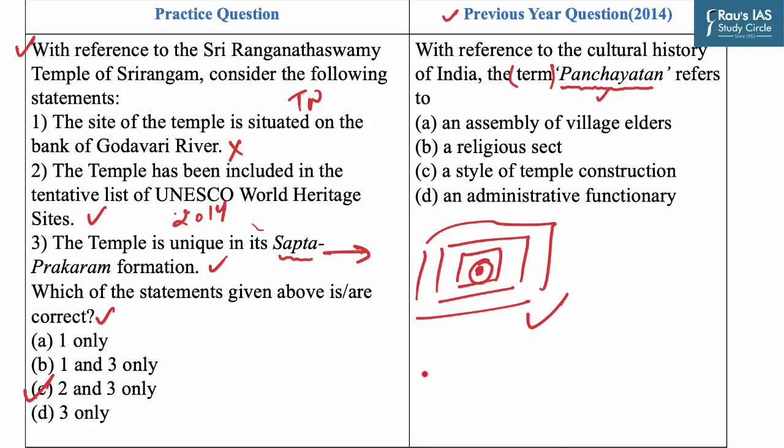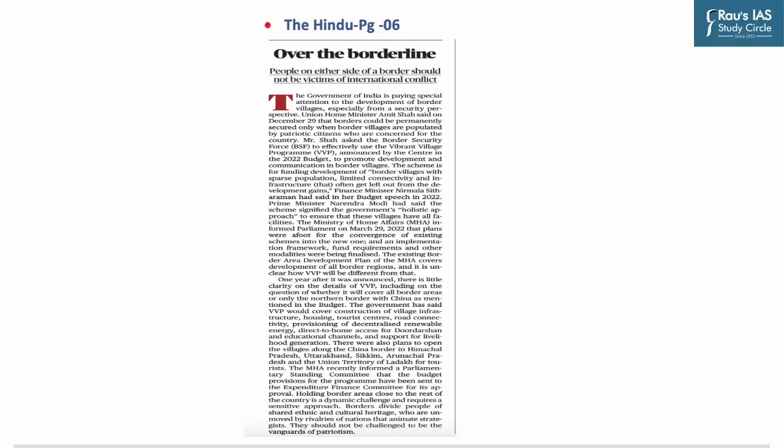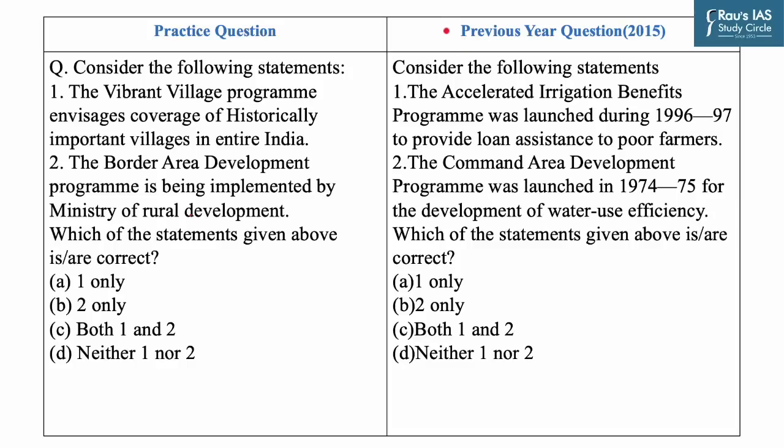2 and 3 only. Our next question of today's discussion is based on this article which featured in the Hindu newspaper, page number 6. The article says that people on either side of the borders should not be victims of international conflict. And in this discussion, the article mentions a program, that is the Vibrant Village Program. UPSC has been asking questions based on important schemes and initiatives that have been taken up by the central government.